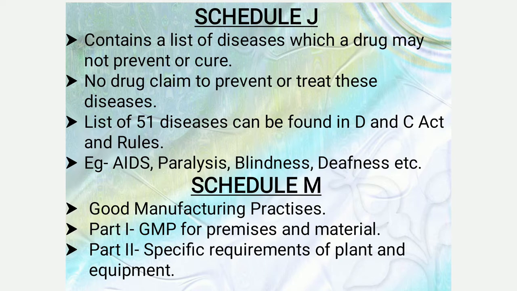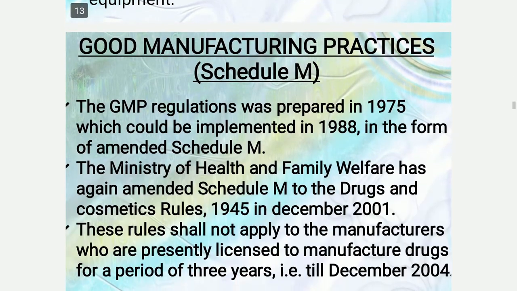Next one is the Schedule M. It is also known as the Good Manufacturing Practices, that is GMP. It has two parts. Part 1 is the GMP for premises and material, and part 2 is the specific requirements of plants and equipments.